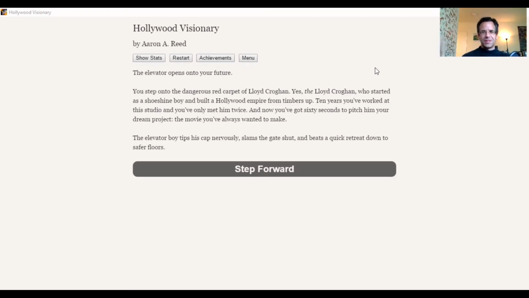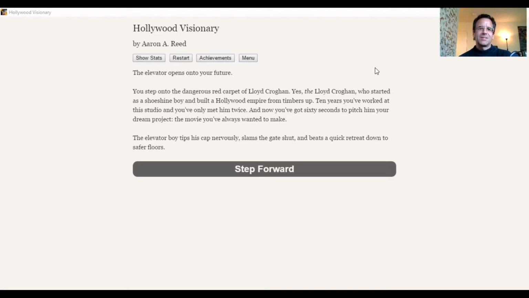And as I'm doing this, I'm not going to be reading this whole thing as we go, because that could be very time consuming. And since it's on your screen, you can of course read it yourself. I will probably narrate what is being presented, and then the choices that I make and why I make those choices, and then probably make some comments about what is being represented here and what I think it's saying about the Hollywood industry as we go on. But why don't we just get started with this?